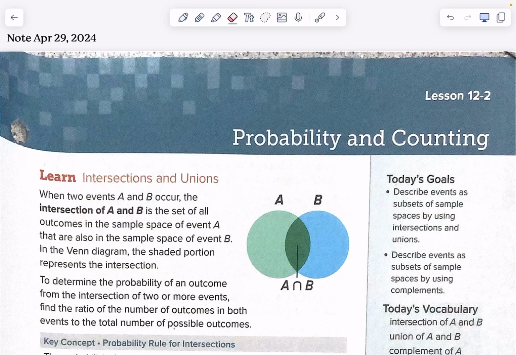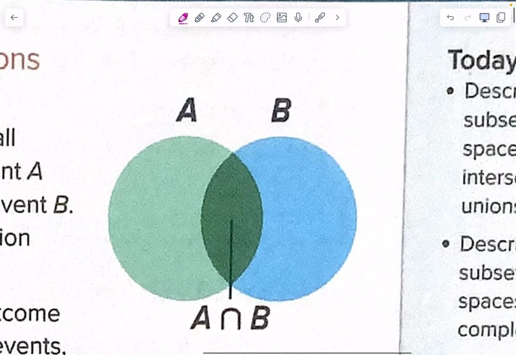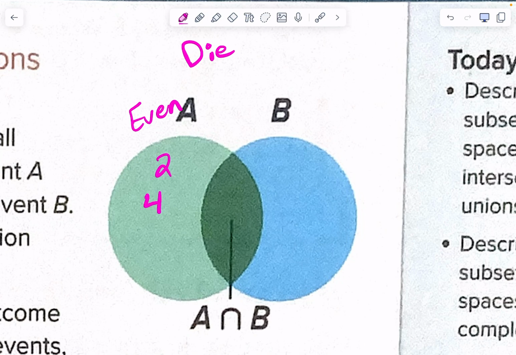So probability and counting, they start by talking about different events and event diagrams. Let's say, for example, we're rolling a die, D-I-E. And event A is the probability of me getting an even number, right? If I get an even number, what numbers could I have rolled? 2, 4, 6. That's event A. Those are my things that I could get for event A, okay?